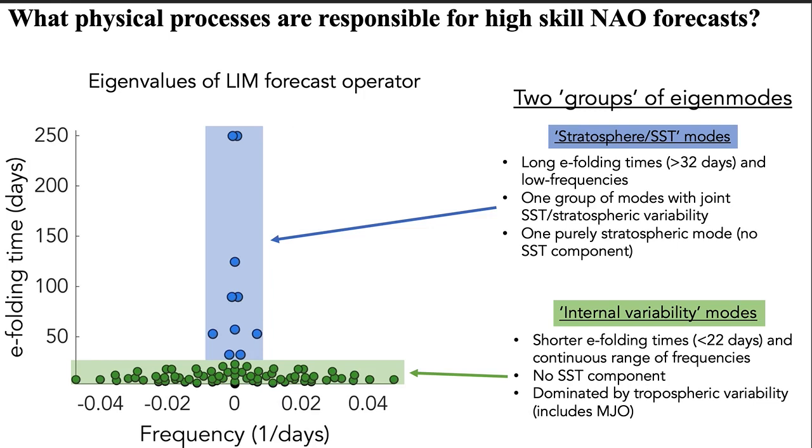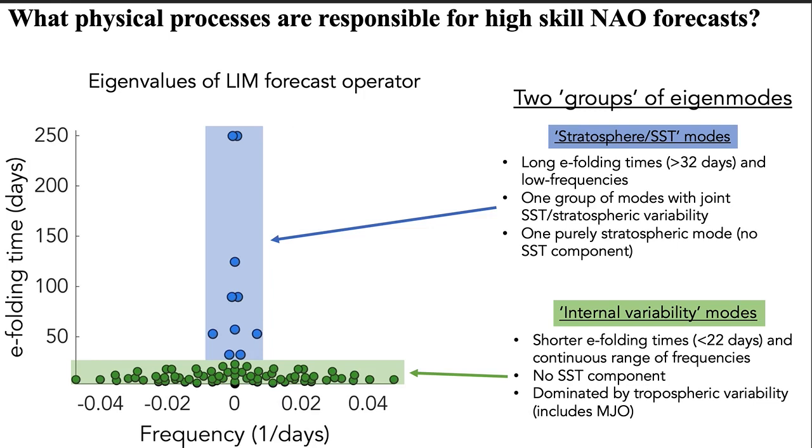The first set of eigenmodes, which we are terming the stratosphere SST modes, have long e-folding times, longer than 32 days, and all have low frequencies. Within this set of eigenmodes is one group of modes that are associated with joint SST and stratospheric variability, and one purely stratospheric eigenmode that has no SST component.